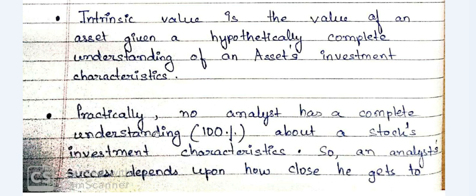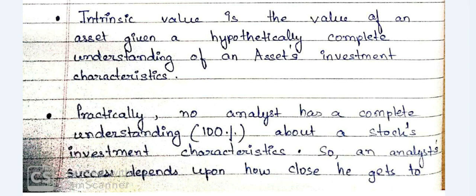If the true fundamental value of that stock is, suppose, 600, and I reach about 580 or 570, then I'm nearby that intrinsic value, and in that case I can say that yes, I'm doing good. Too much deviation from the true intrinsic value is also not good, otherwise it cannot benefit your client. The closer you come to that intrinsic value, the better it is for you.